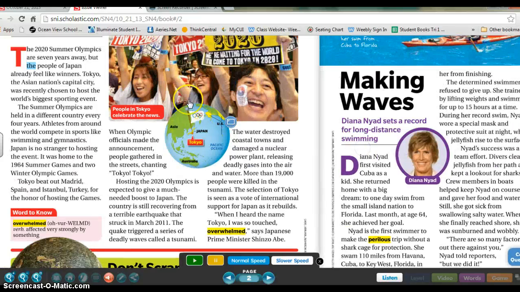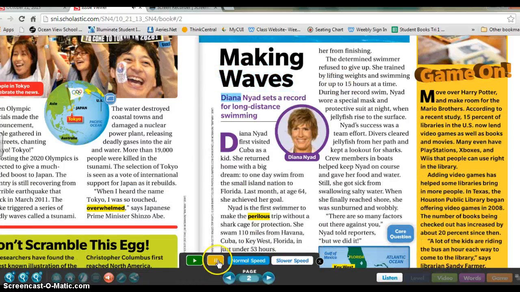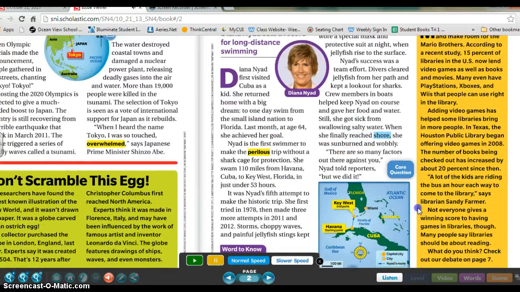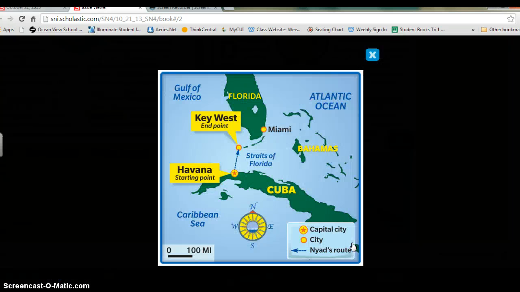Okay. Now notice that they have globes scattered throughout. Here's a globe, and here's another globe down here, another map. And notice that next to the globe there is a small icon of a photograph. If you click on it, it will blow up the map. And the reason they put this here is that you can see exactly where in the world these events are happening.